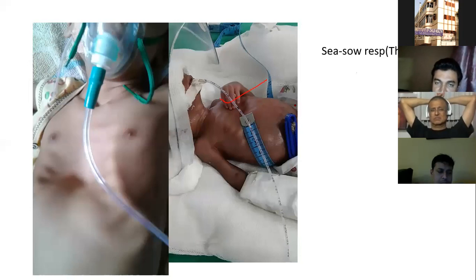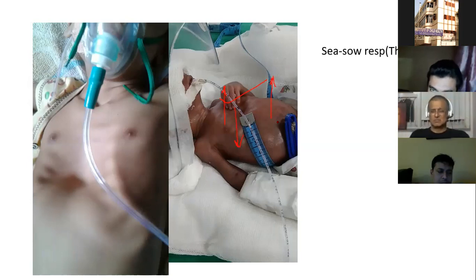This is a 650 gram baby at 26 weeks of gestation, and see, when the baby breathes in, normally the anterior chest wall should move up and the abdomen should move up. So here what happens, due to atmospheric pressure, the anterior part of the chest wall goes down, and the abdomen goes up because the diaphragm is working. The diaphragm goes down and the abdomen goes up. This is called thoracic paradox.